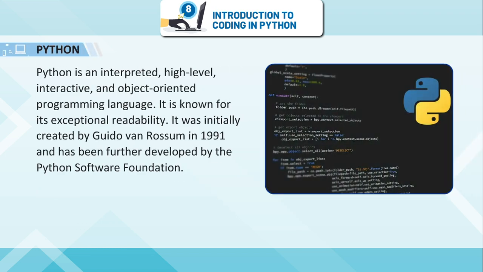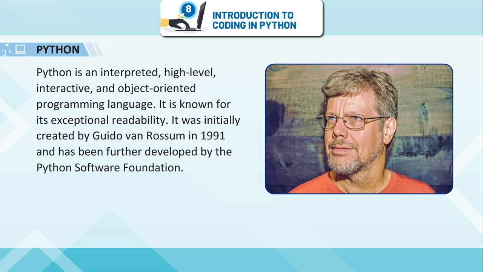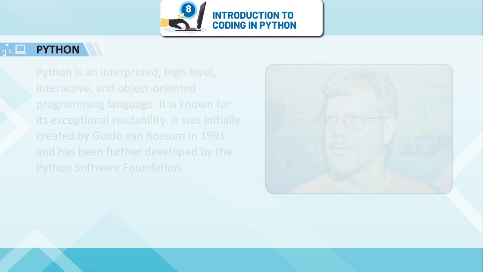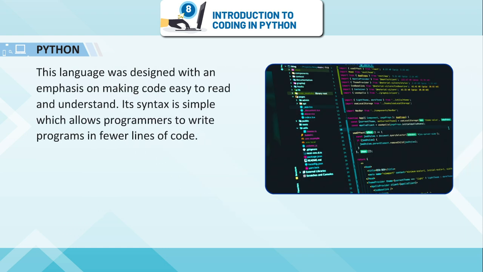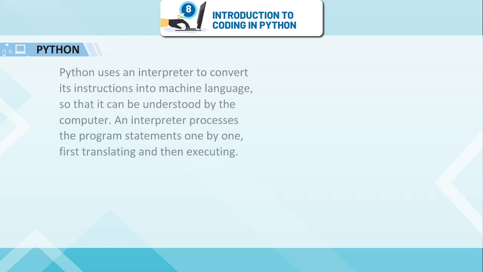Python is an interpreted, high-level, interactive and object-oriented programming language. It is known for its exceptional readability. It was initially created by Guido van Rossum in 1991 and has been further developed by the Python Software Foundation. This language was designed with an emphasis on making code easy to read and understand. Its syntax is simple, which allows programmers to write programs in fewer lines of code.